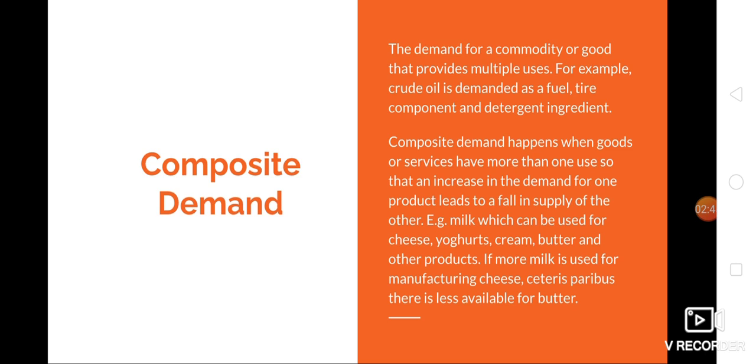Next is composite demand. The demand for a commodity which is used to satisfy various wants at a particular point of time is known as composite demand. For example, electricity, it satisfies our various wants. So the demand for electricity will be a composite demand. Crude oil is demanded as a fuel. Also, it is a part of tire components and detergent ingredients. So that is a composite demand.